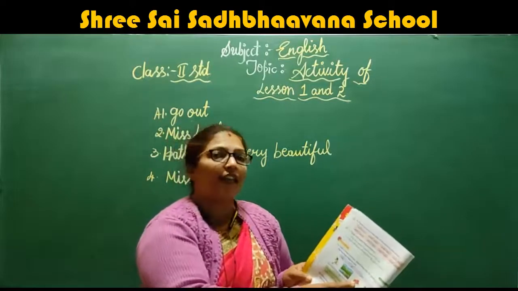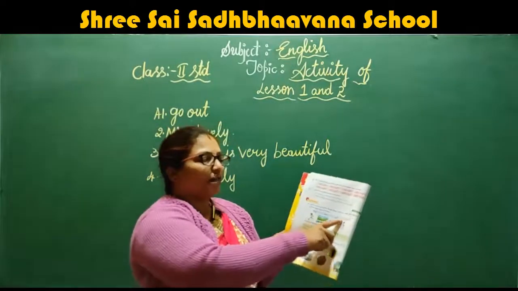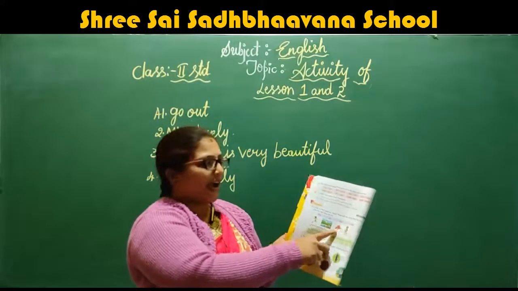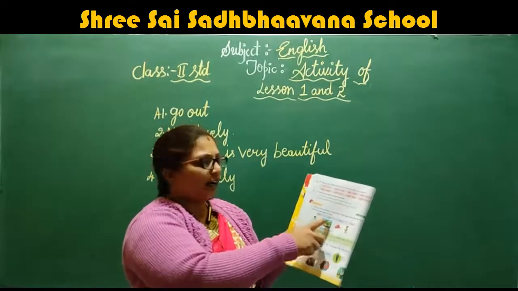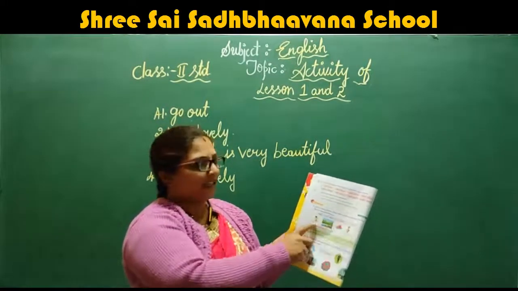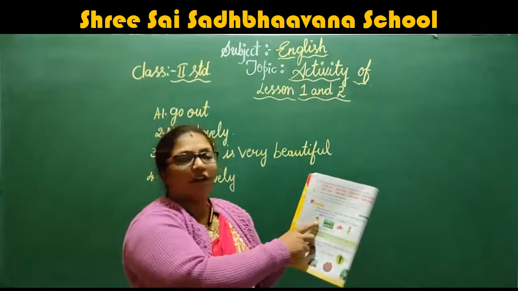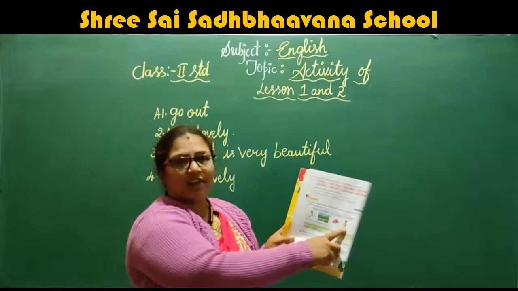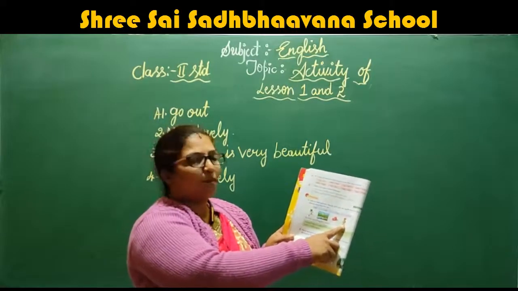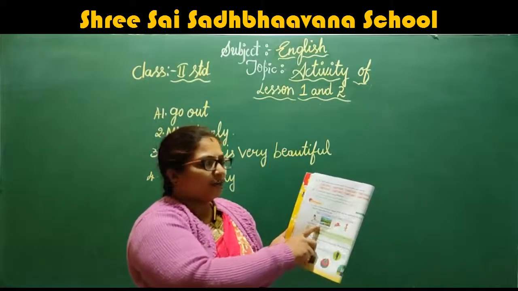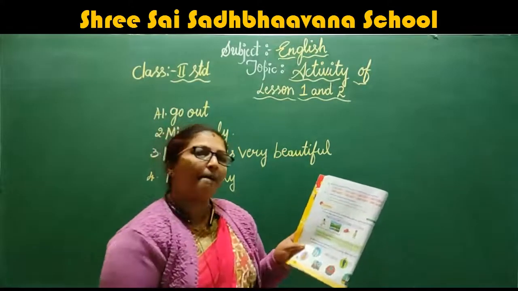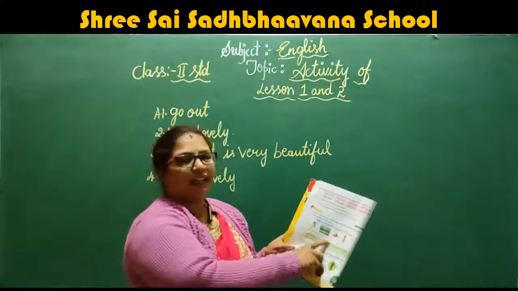Now they given boy, girl and place. Here one girl is running, that is girl. One boy is standing with a ball, that is boy. Here one garden they given, that is a place. So you mark it, children.